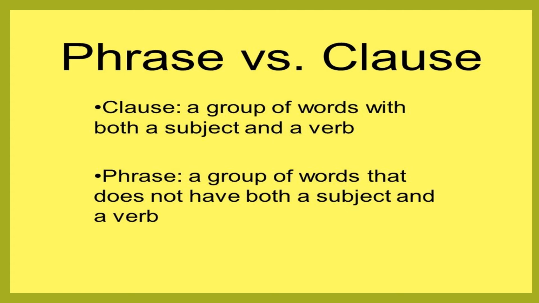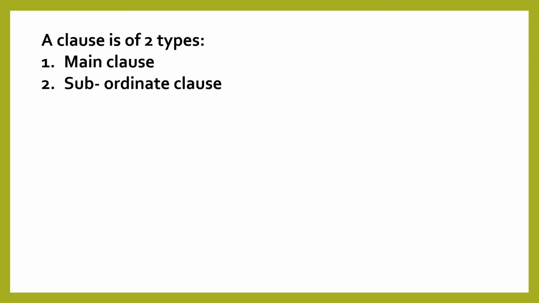So the difference between a phrase and a clause is that a clause is a group of words with both a subject and a verb combination. But a phrase is a group of words that does not have a subject and verb combination. Now, a clause is mainly of two types. One, a main clause, and second, a subordinate clause.